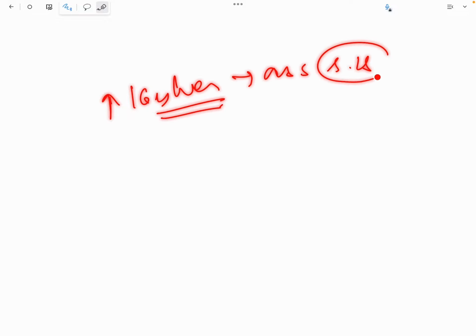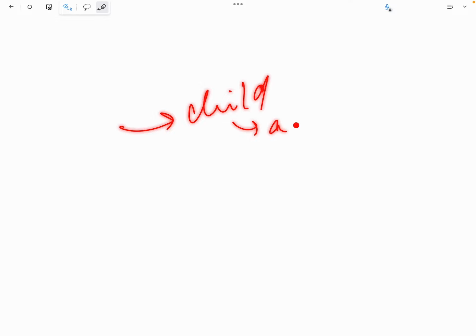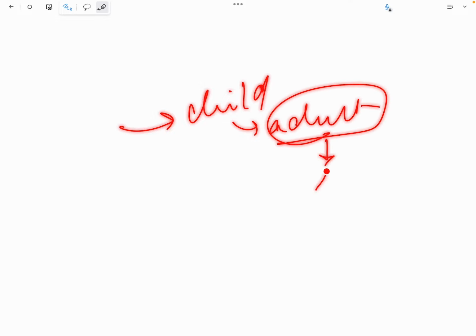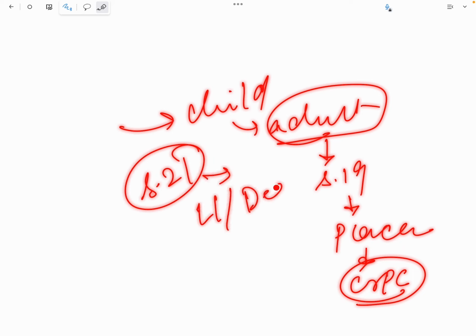Now, for offenses by a child more than 16 years old in heinous crimes, there will be an assessment under Section 15. The assessment is about the capacity and the consequence understanding. If the child is found to have the capacity, he'll be sent to the children's court and will be tried as an adult. Post trial as an adult under Section 19, he will be sent to a place of safety, and the CrPC will be followed here. Section 21 restriction will apply, that is, no life imprisonment or death will be awarded here, and then a reformative sentence is to be followed. Okay, and now